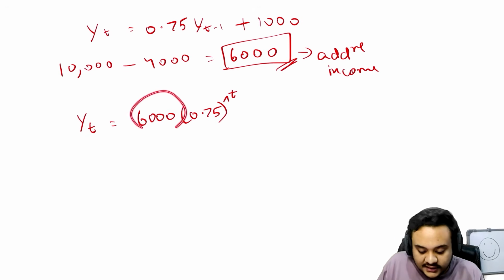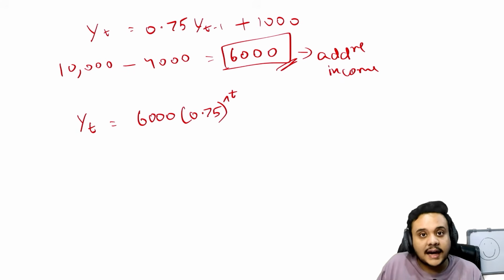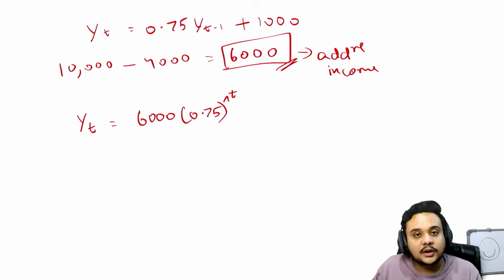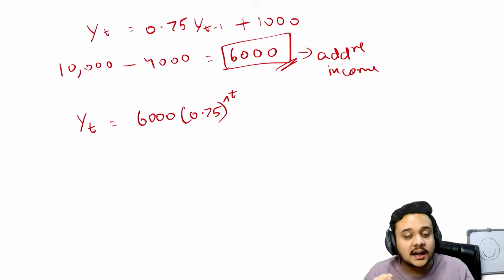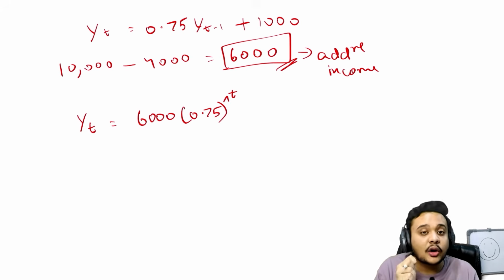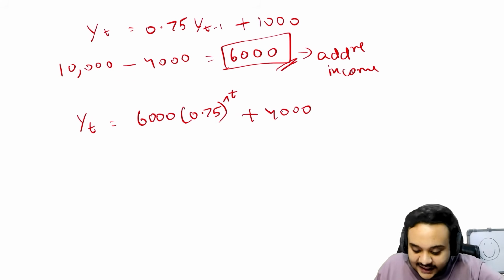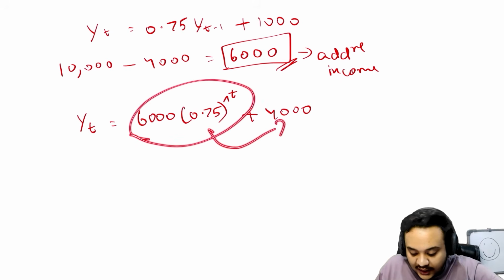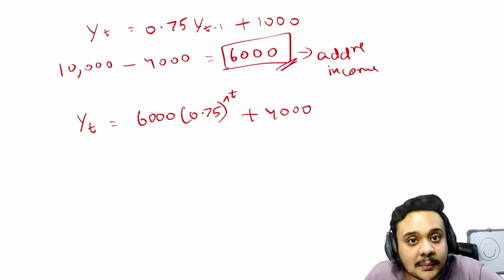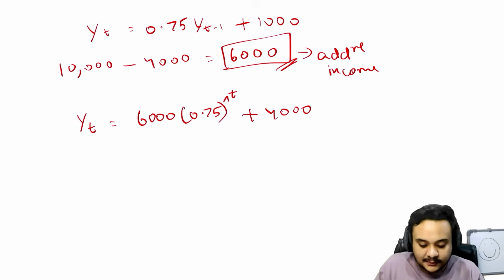Only for that reason we could not write a general state equilibrium in that state. But now, because we just have the income gap, straight up we are not adding anything. This is just the income gap, which will stay the same every year. Okay, this is going to be constant, because we know that the minimum state is 4000, right? So that is what we had to find. We had to find a value that would stay constant. Now to this value, instead of adding 1000, we are going to add 4000. Okay, because the income gap will tell you what you have to add to the minimum income, and that is going to be whatever the total income is of that period.